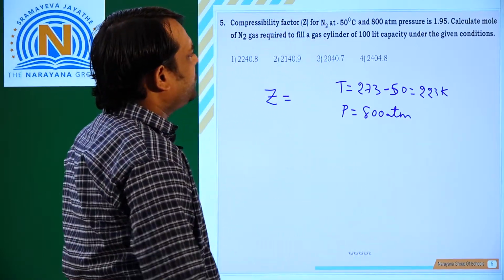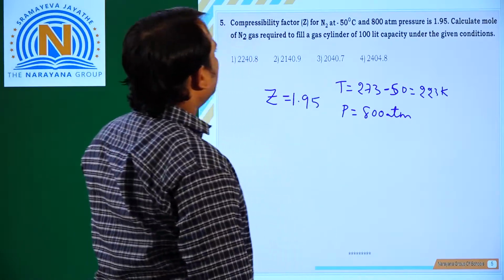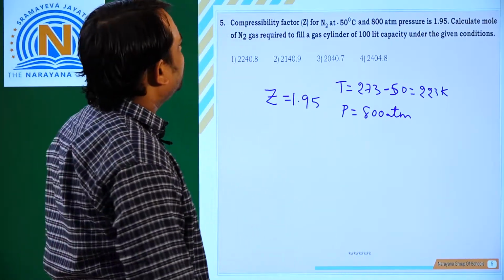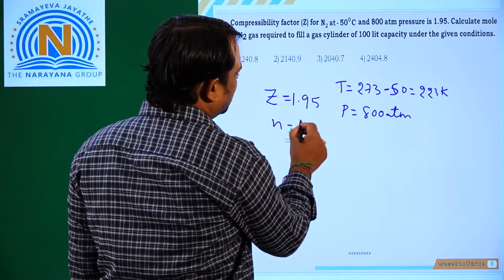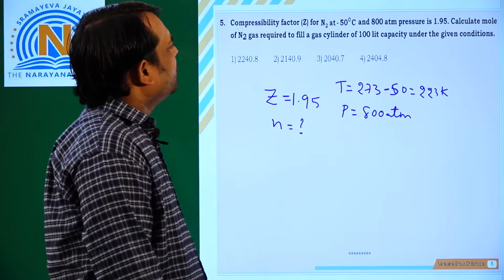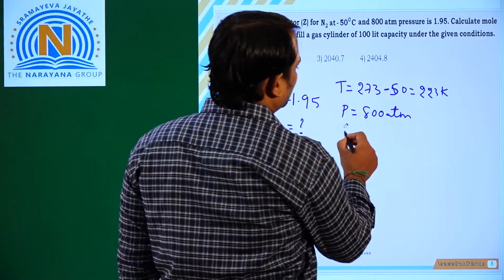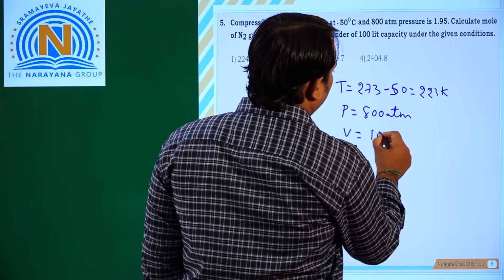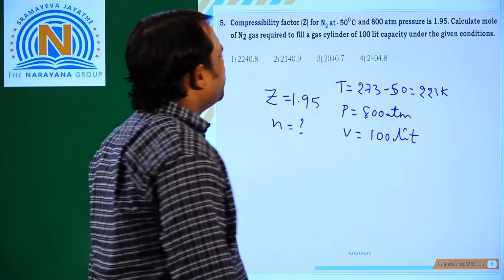So here the Z value is 1.95. We have to calculate the moles of N2 gas required to fill a gas cylinder of volume V is 100 liters under the given conditions.